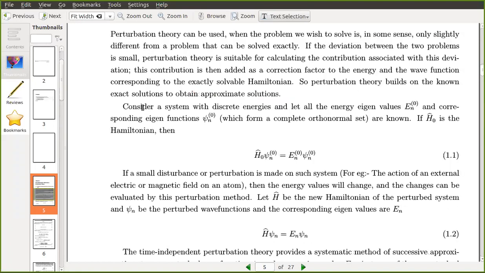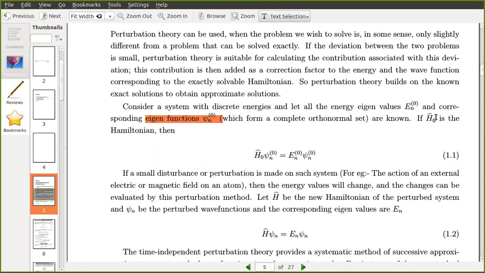So I think the idea is clear. You need a known system, and its solution should be known. Everything should be known. Consider a known system with discrete energies. All the energy eigenvalues En0 are known, and all the eigenfunctions psi n of 0 are known. These psi n of 0 already form a complete orthonormal set.